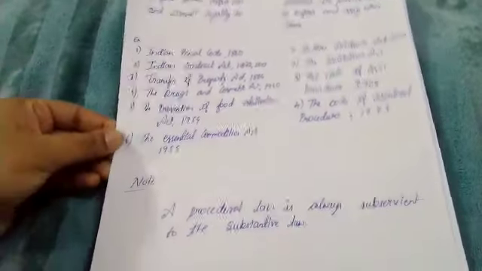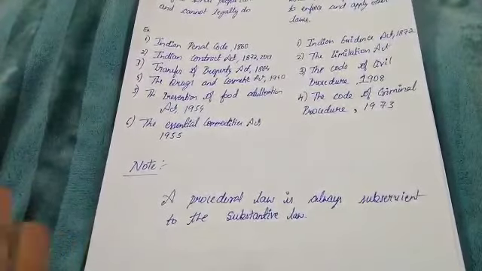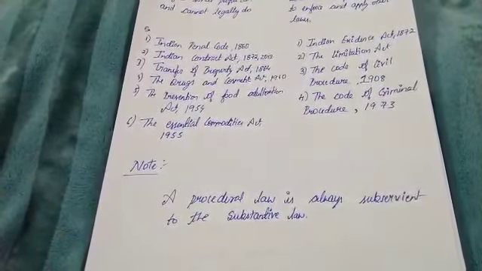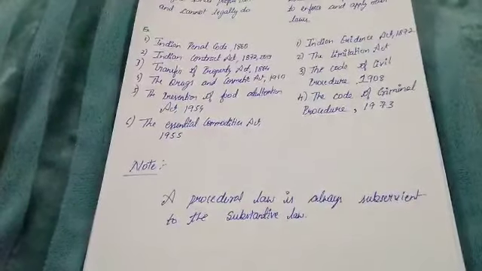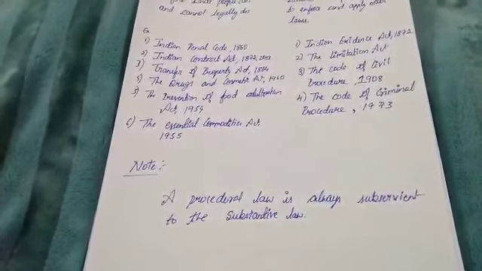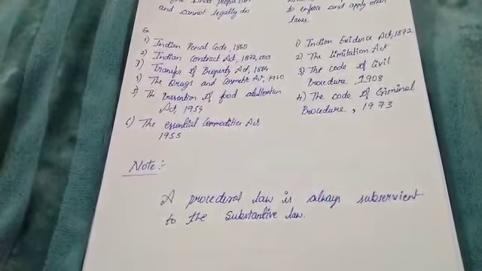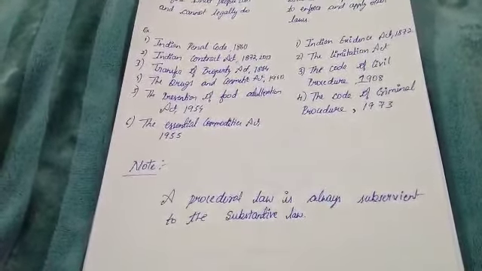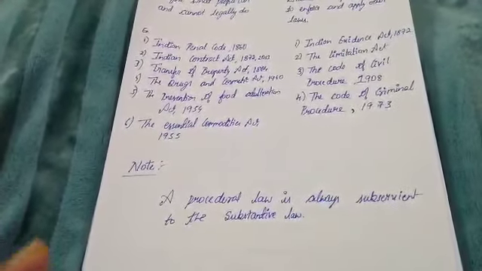Now we have understood what is substantive law and the difference between the substantive and procedural law. There is an important point to be noted down, that is, procedural law is always subservient to the substantive law. That means it goes hand in hand. So for example, suppose a murder has happened. But what exactly is murder as per law, and what is its punishment, all this we find in the IPC, which defines murder and prescribes punishment for the same. This is the substantive law part.